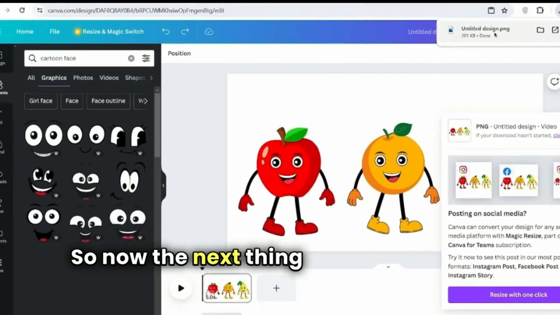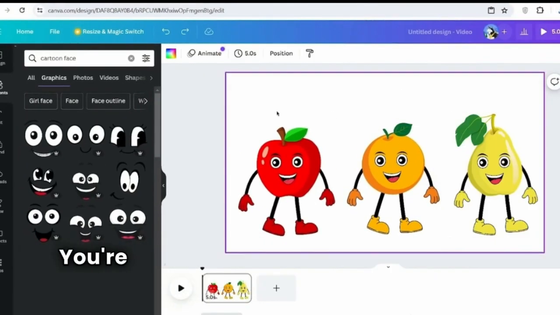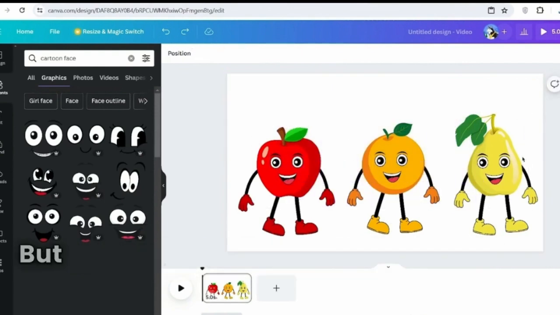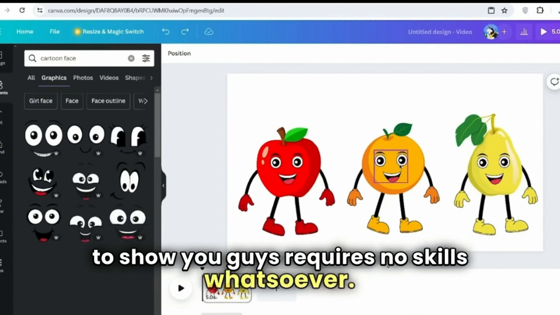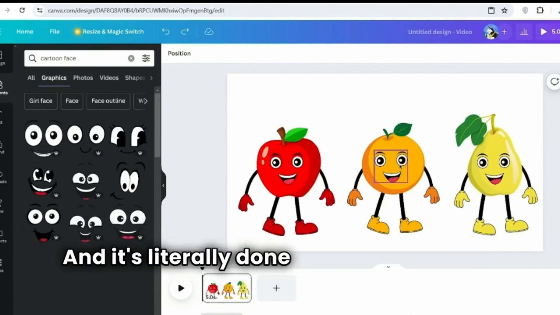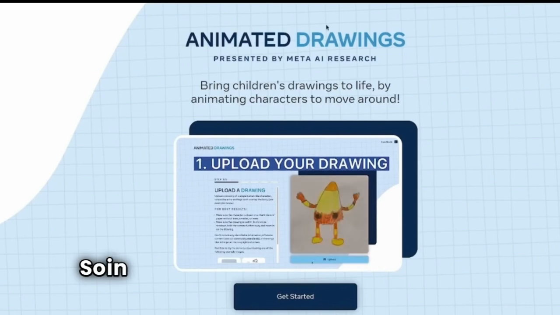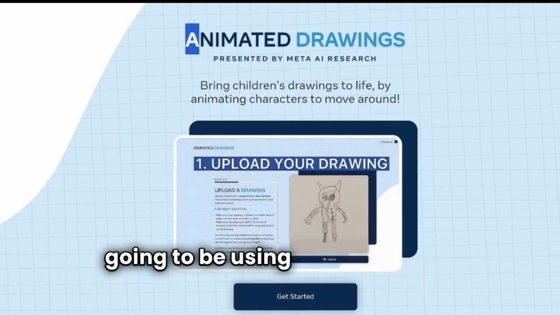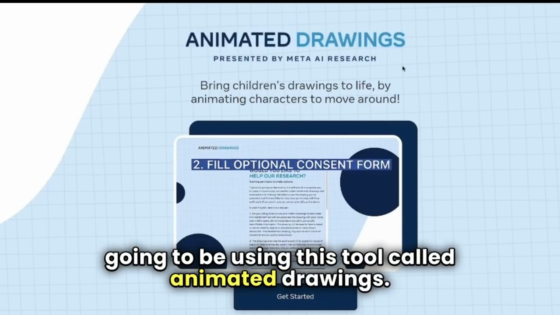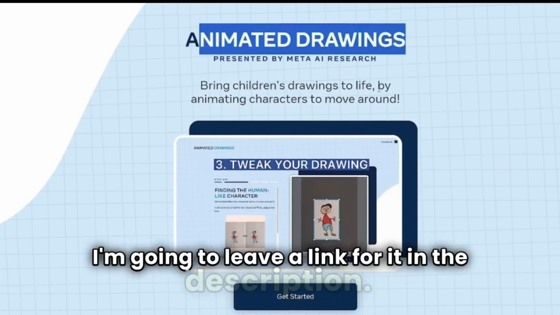So now the next thing you need to do is animate them. You're going to bring these characters to life. But don't worry, because the method I'm going to show you requires no skills whatsoever, and it's literally done by a few clicks of a button. So in order to bring them to life, we're going to be using this tool called Animated Drawings. I'm going to leave a link for it in the description.